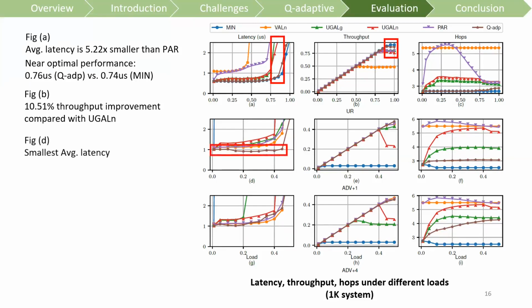Under the ADV+1 traffic pattern, queue-adaptive always has the smallest average packet latency compared with all the other evaluated routing algorithms. And under the ADV+4 traffic pattern, queue-adaptive performs similarly to PAR regarding both latency and throughput performance.